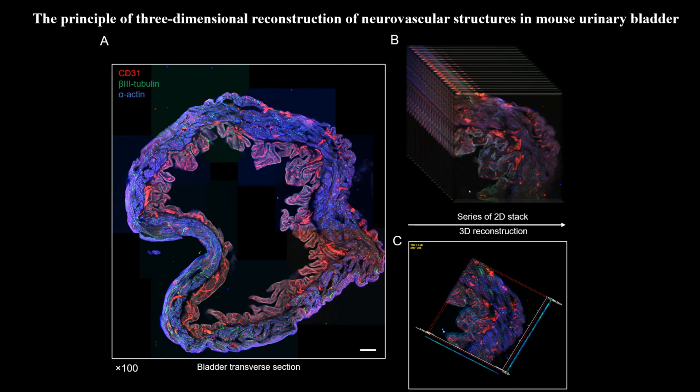In this slide, we can see the principle of 3D reconstruction of neurovascular structure in the mouse urinary bladder. A stack of 2D images allows visualization of the neurovascular system. The urothelium and lamina propria of the bladder mucosa have numerous folds that disappear when the bladder is filled. The reconstructed 3D imaging clearly demonstrates the distribution of CD31, alpha-SMA, and beta-3 tubulin, and their relationship in the urothelium, lamina propria, and interstitial muscle layer.